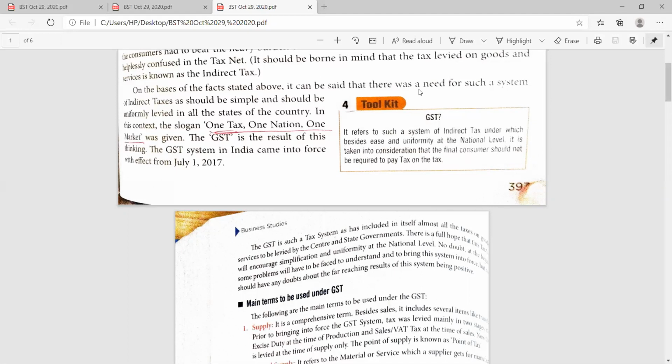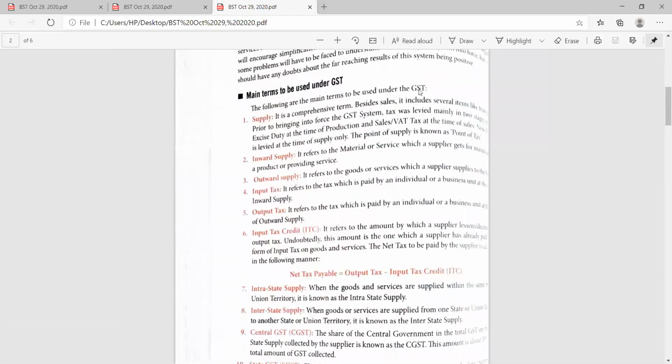Let's see what the main terms used in GST are. That is your supply. Supply, first of all, is a very comprehensive term. It means besides the sale, it includes several items like transfer. Prior to the GST system coming into force, the tax was levied in two stages. One was excise duty at the time of production, and now it is levied only at the time of supply. That's why the point of supply is also known as the point of tax. Please underline: the point of supply as per the GST term is known as the point of tax.